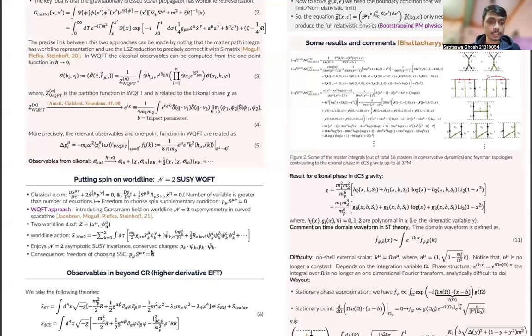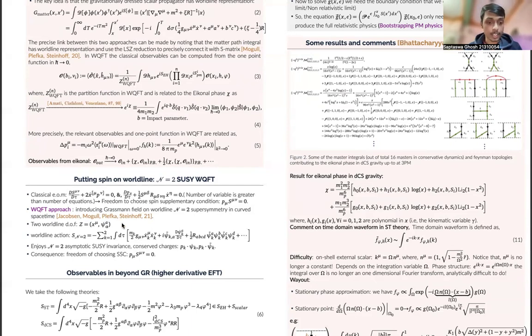But if we have spin, then the spin is also a worldline parameter, and people introduce a Grassmann field psi along with x, which are the degrees of freedom for the trajectory dynamics.